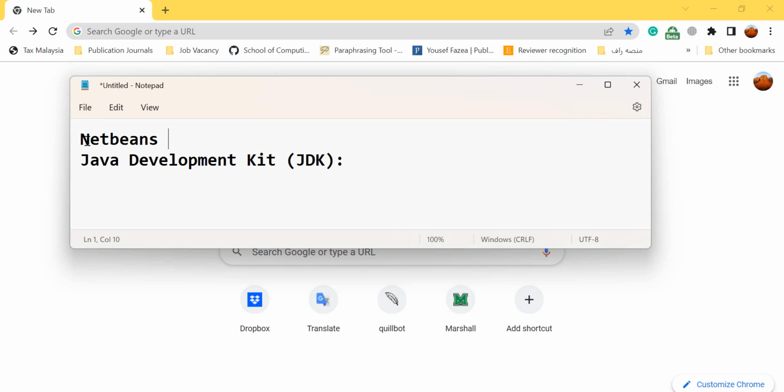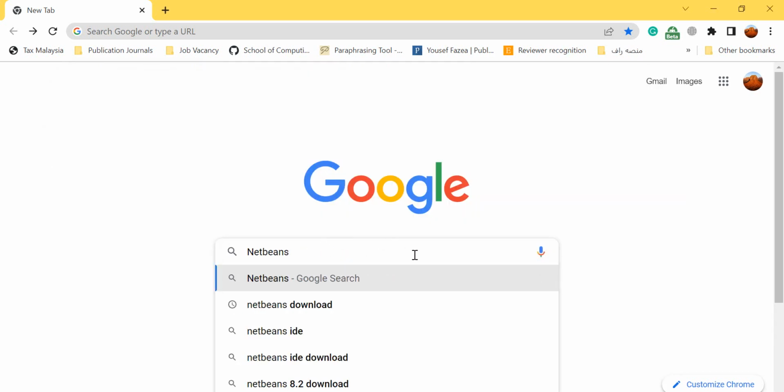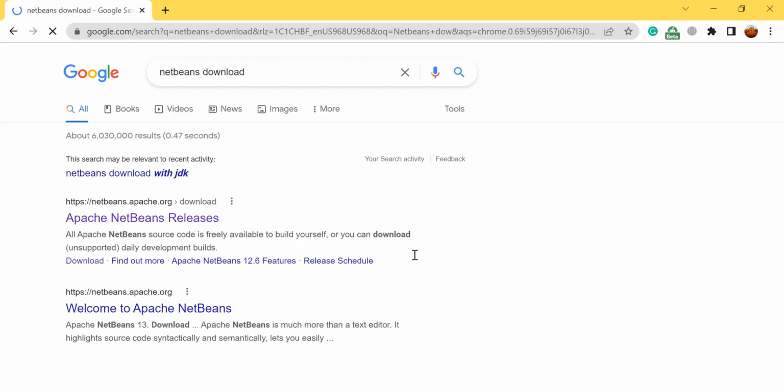So first, let's download the NetBeans. Then after that, we will download the Java Development Kit. Okay, so I'm using Windows 10, and this tutorial will be for Windows operating system. So basically, I will just copy this, and I will come up here to Google. I'll write NetBeans download.